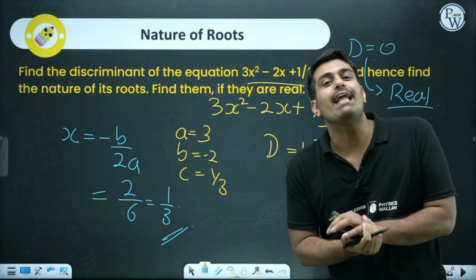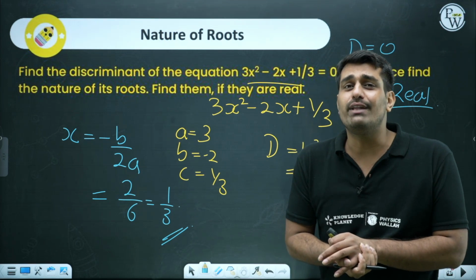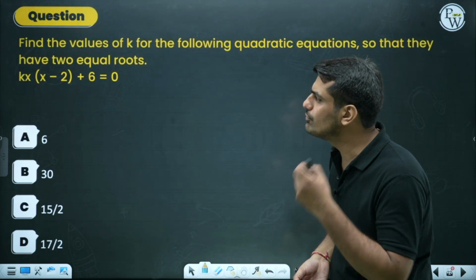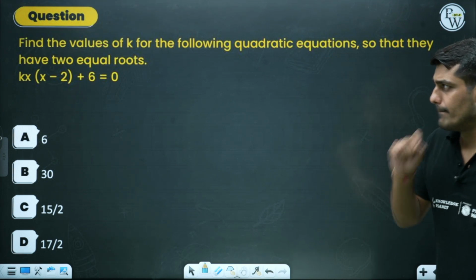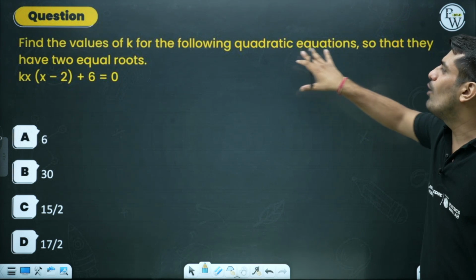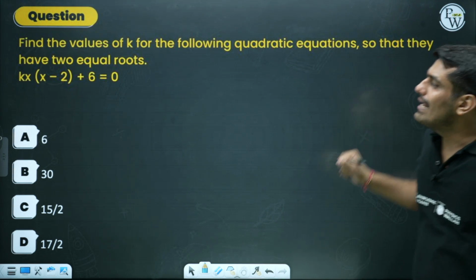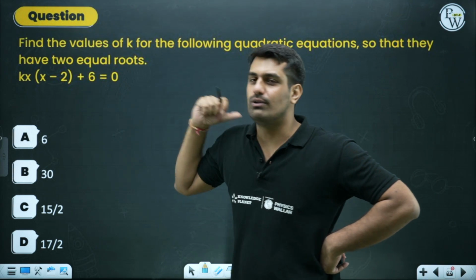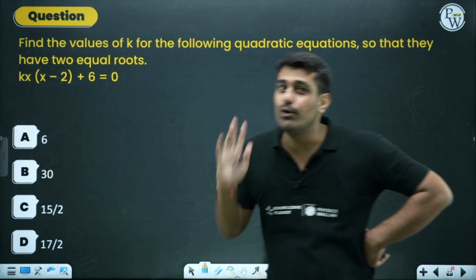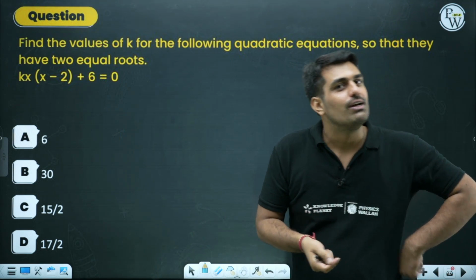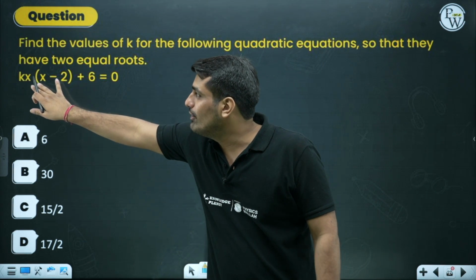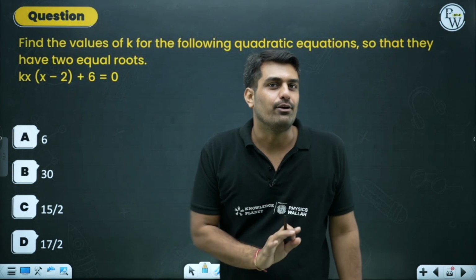How the discriminant can help you. But in the discriminant also, they can present you with complex situations. Like what? Observe this question over here. Find the values of k for the following quadratic equation so that they have 2 equal roots. We already know that the equation formed over here will have 2 equal roots. When do we have equal roots? When the discriminant value is 0. Now in this case, you have to find the value of k for such a scenario.